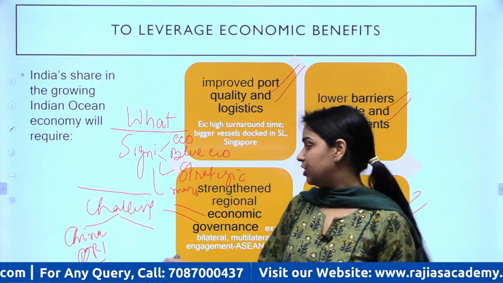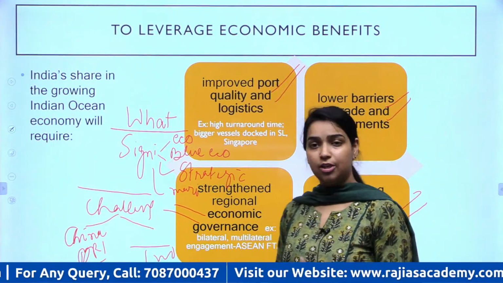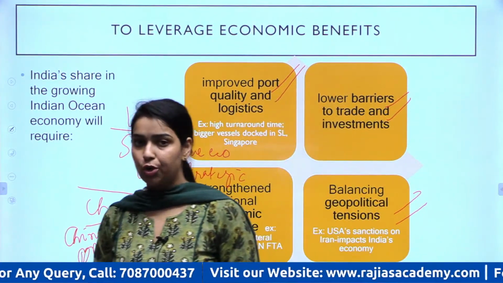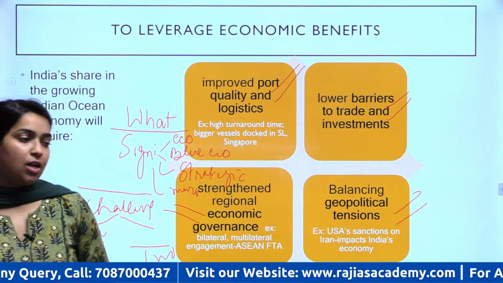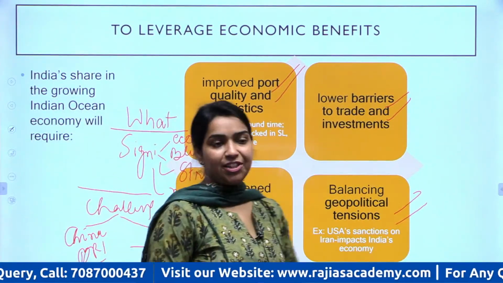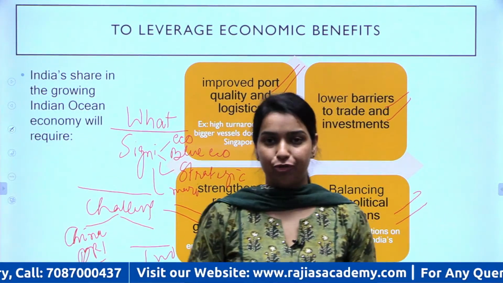And then we discussed the initiatives that India has taken, including Sagar approach, a very important approach. And finally, we discussed the strategy that India needs to use going forward.